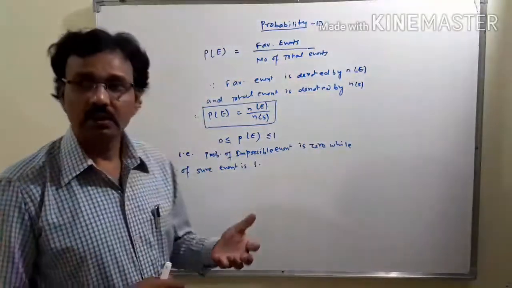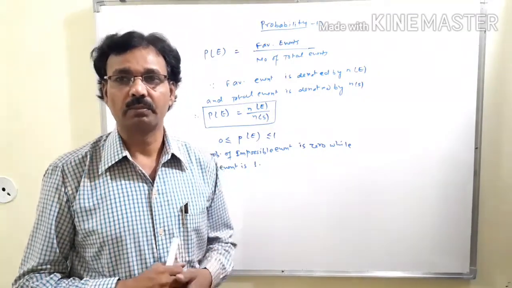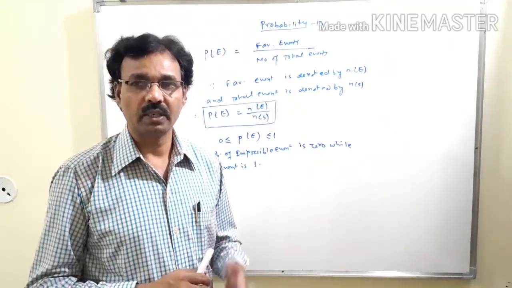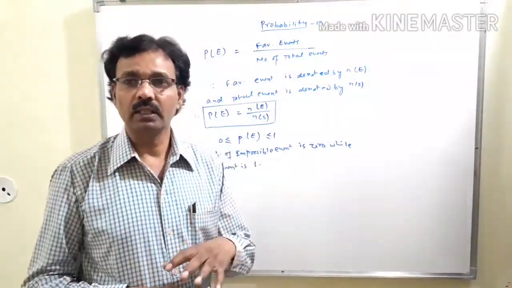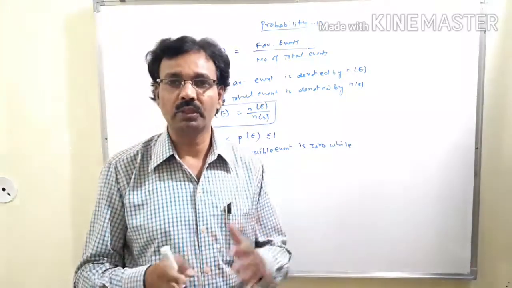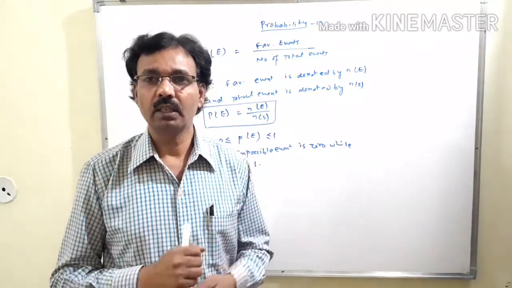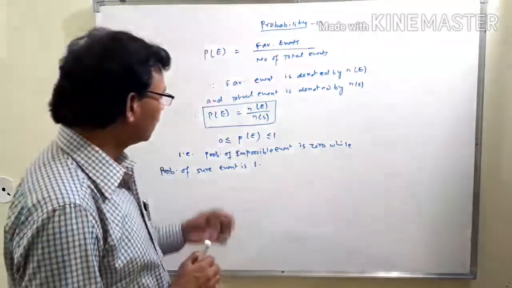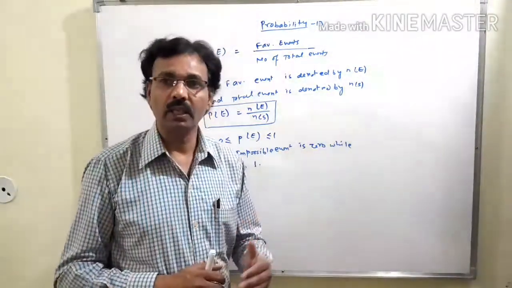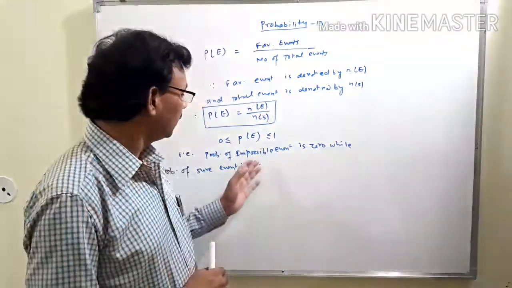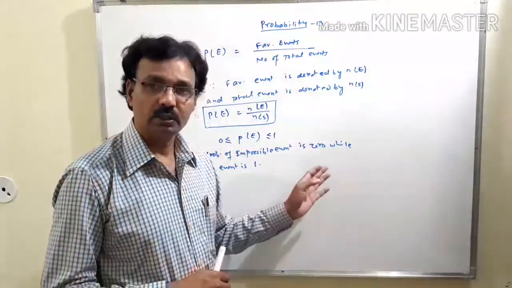If you toss that coin and you want to find the probability of a tail coming up, this will be impossible, because the coin is two-headed, meaning heads are on both sides. That means you can't get a tail. This type of event is known as an impossible event, and the probability of that type of event is 0.